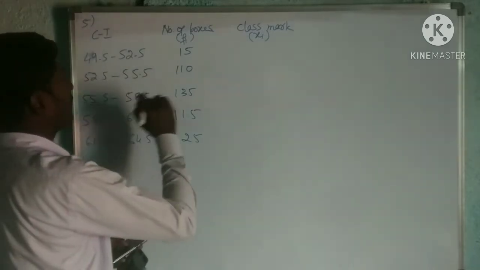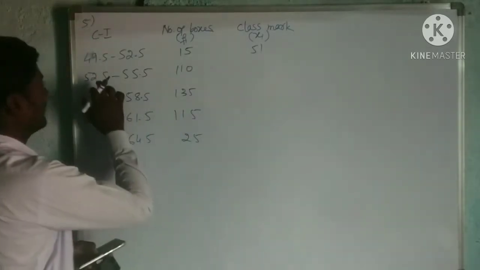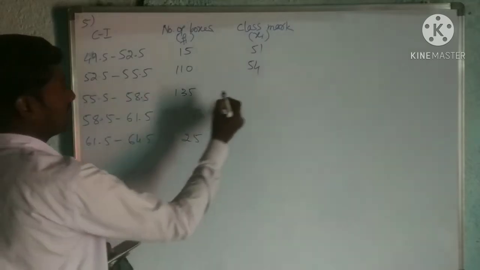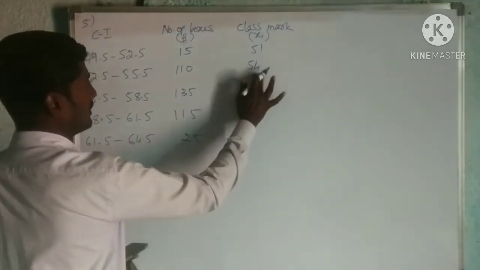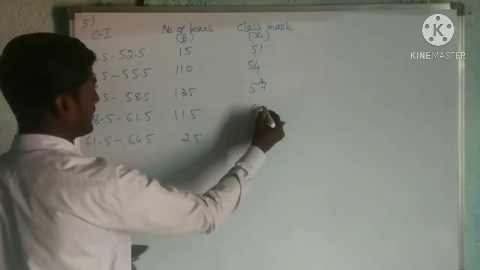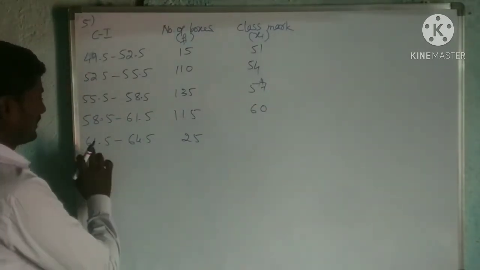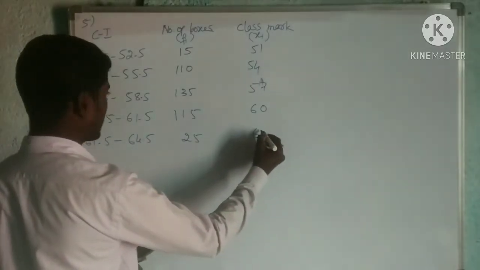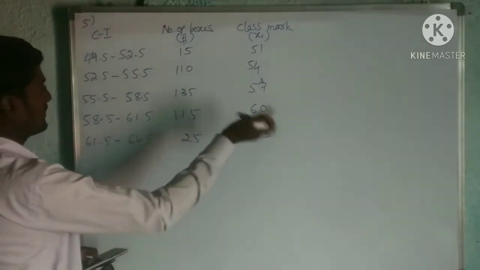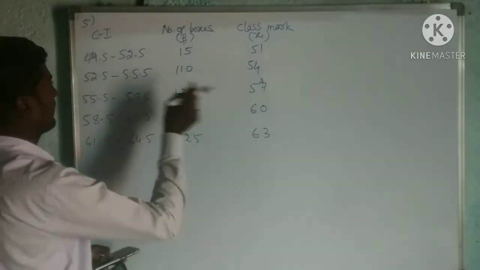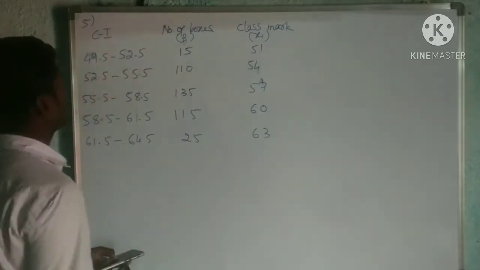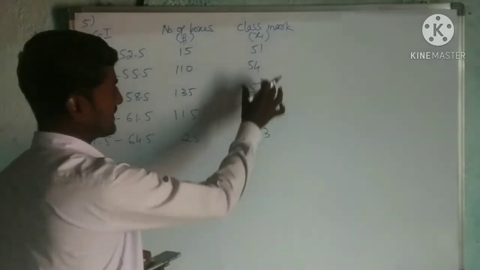So if you add 1.5, that will become 51. Then 54, then 57, then 60, then 63. Am I right? Okay, right. Now Xi I got.